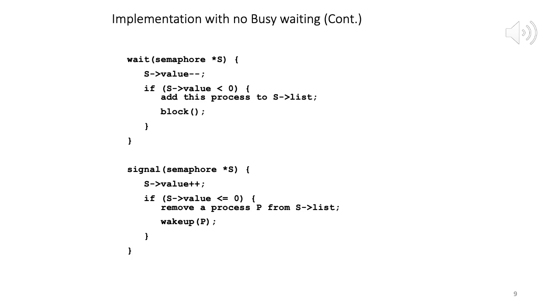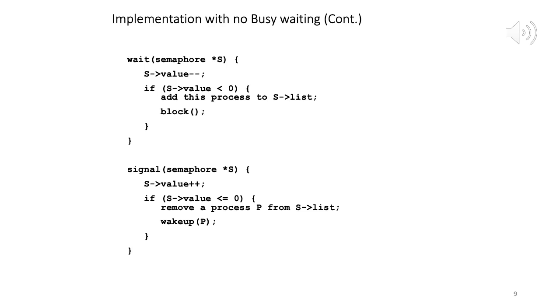So what are these used for? The value is the value of the semaphore, and in this case we will see it can go to minus also. And list is a pointer to one of the processes which is waiting on the semaphore in a queue or linked list.